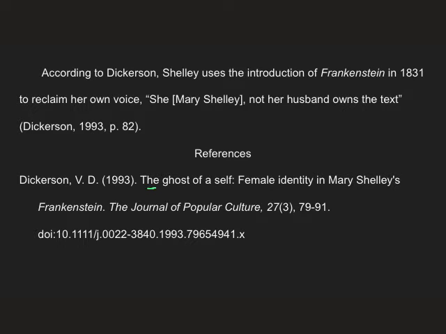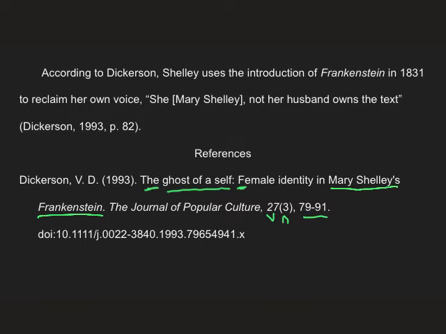So we have sentence case: capitalize the first letter, use lowercase for the rest of the sentence, and then capitalize the first word after the colon, and capitalize proper nouns. So that's correct. A journal title is regular title caps and italicized, followed by the volume number and the issue number, followed by the page numbers. Now in a reference, on the reference page at the end of the paper, we do not put the pp or the p. It's just the numbers of the pages. But let's look back at our in-text citation.